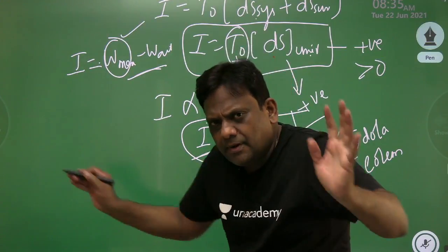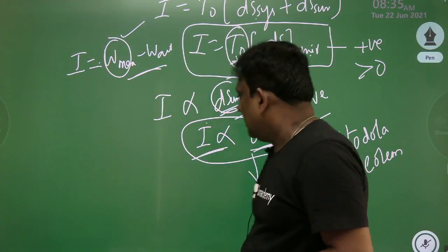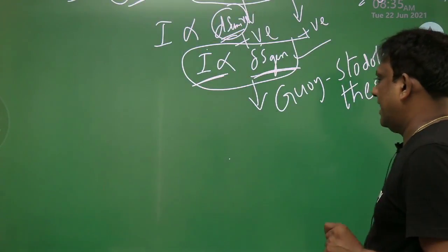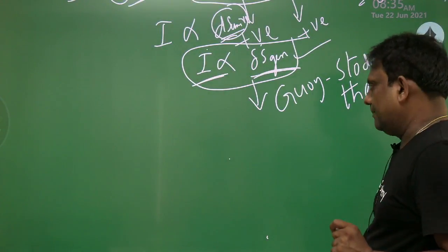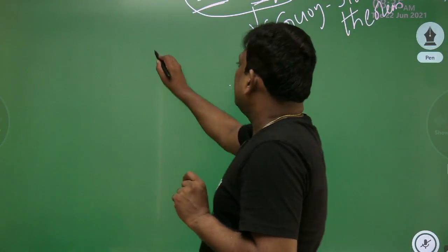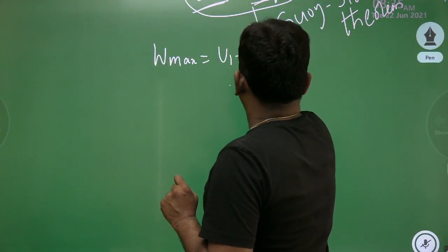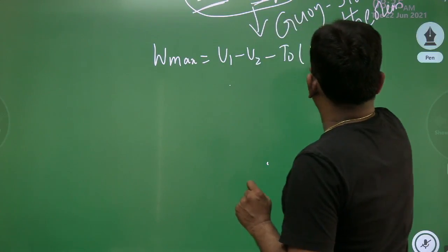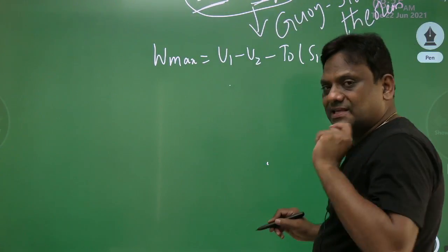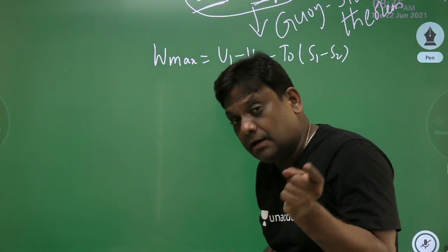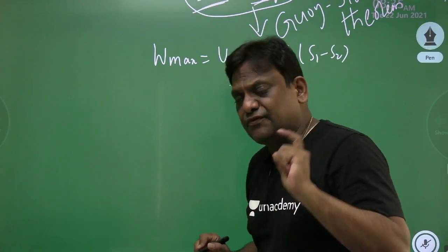To sum up all what we had studied, let me consolidate. Please observe here and understand carefully. The maximum work for a closed system is given by U1 minus U2 minus T0 into S1 minus S2. I never use the word maximum useful work. There is a difference for closed system.